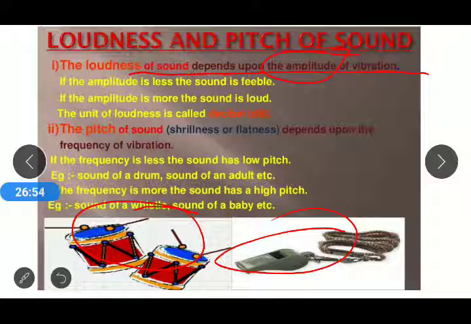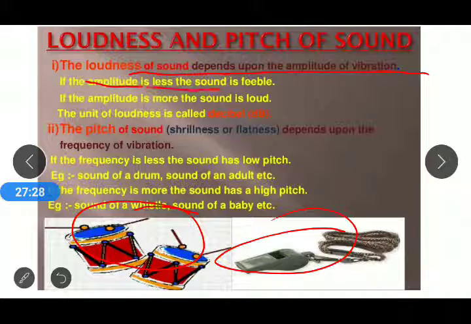If we draw the sound waves of a drum, we get a bigger curve, whereas for a whistle we get very thin, small waves.